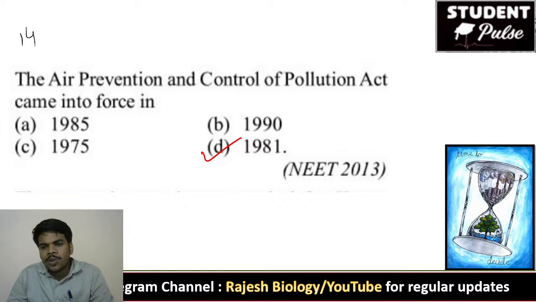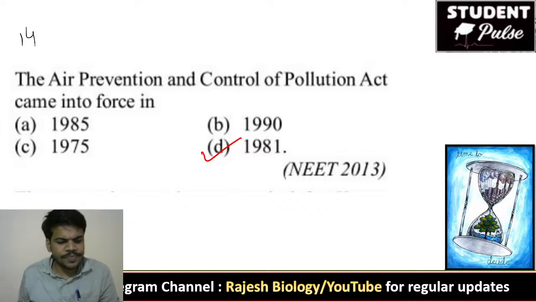According to some blueprints only, not every time. And genetics, molecular basis of inheritance and principles of inheritance, biotechnology principles and applications, plant physiology in botany, and evolution, ecology. Every chapter, like this.